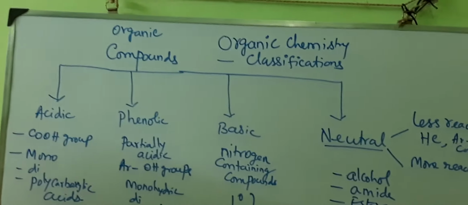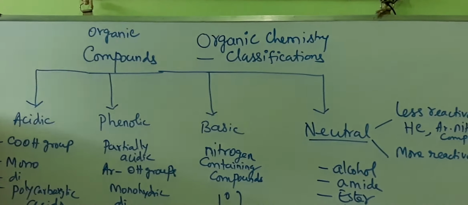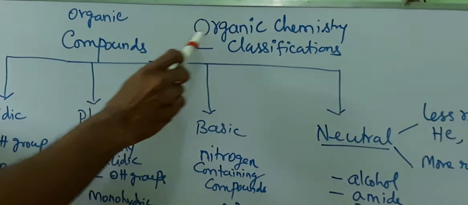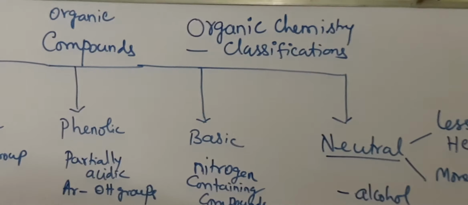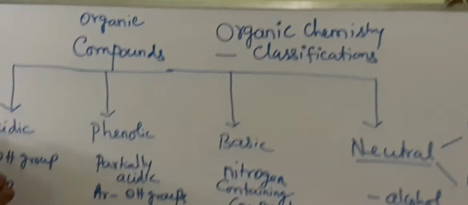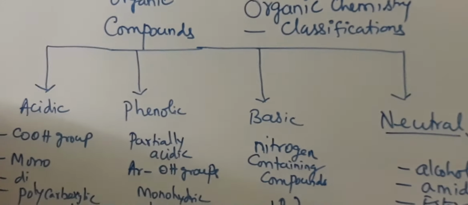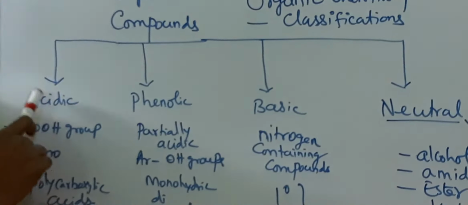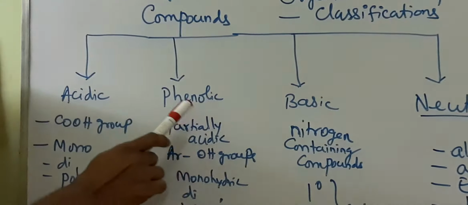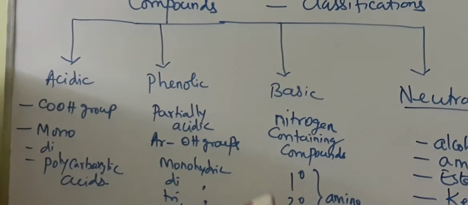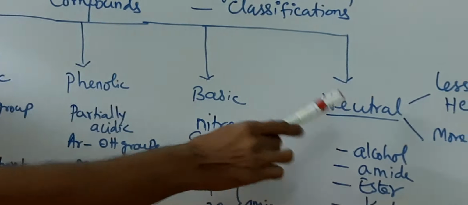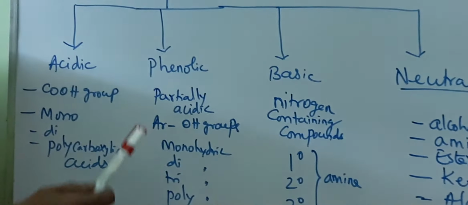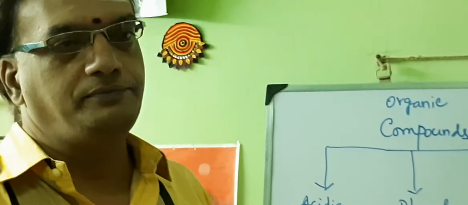Hey everyone. We will discuss organic compounds and their classifications. In organic chemistry, in general, organic compounds are classified into four main categories. Category one is acidic compounds, category two is phenolic compounds, category three is basic compounds, followed by neutral. This is applicable whether the compound is aliphatic or aromatic.